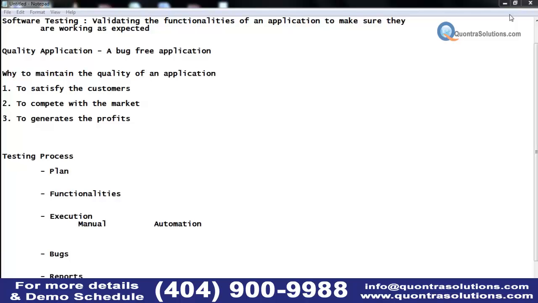In that way, it reduces the time and the manpower effort. In any business, IT included, they try to reduce the time, the cost and the manpower effort.